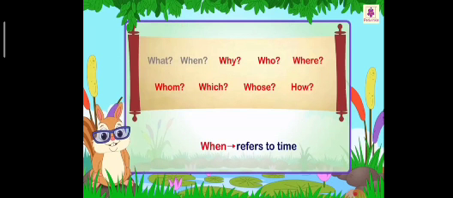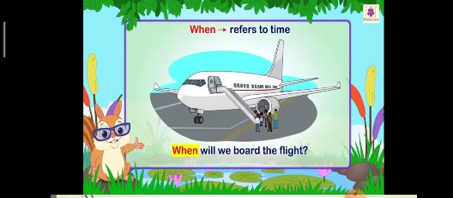The second one is when. When refers to time. For example, when will we board the flight? When will we go to school? When will I meet my friends? Understood?